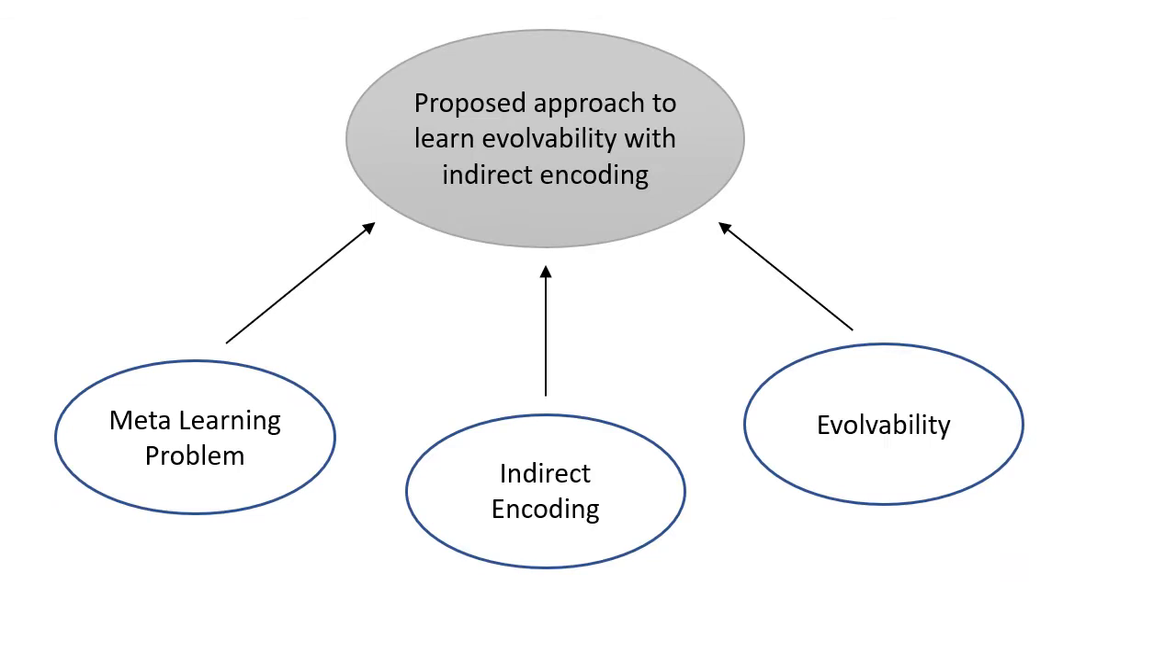This talk will have four parts. First, I will talk about what is the problem we're trying to solve, the meta-learning problem. Then I will talk about why indirect encodings are important and how nature can find good indirect representations via the process of evolution of evolvability. Then I will propose an approach to learn good indirect representations with our machine learning systems. Let's start with the meta-learning problem.